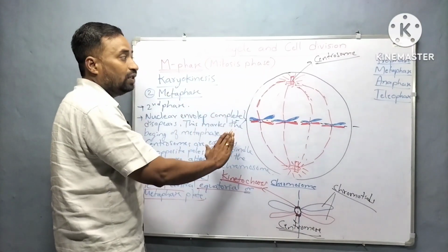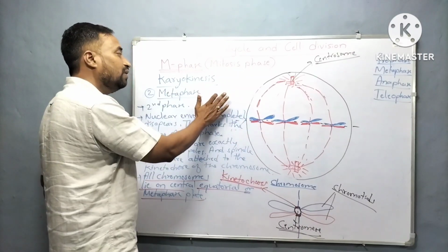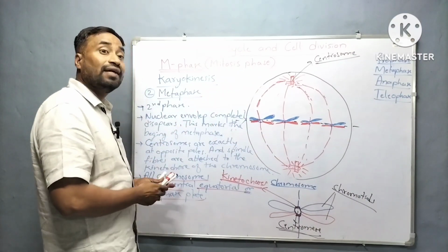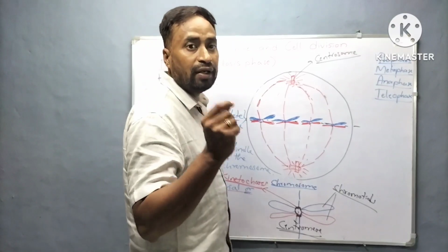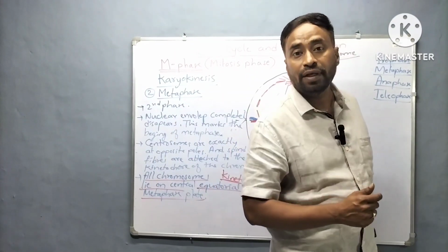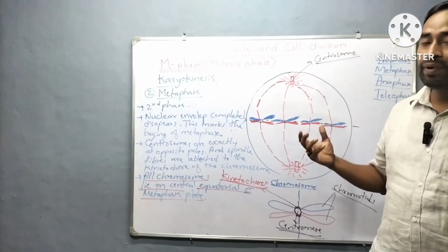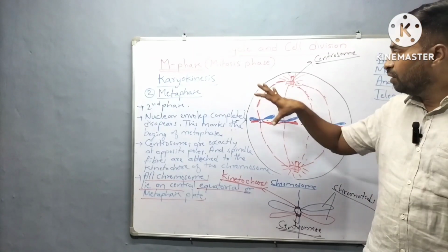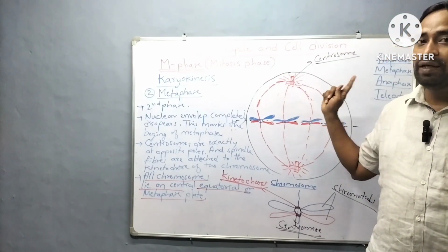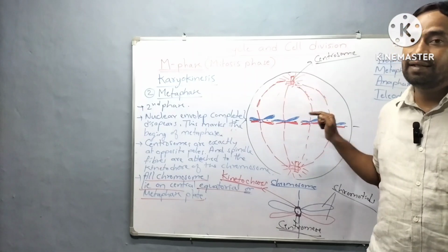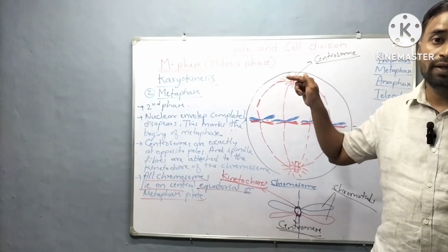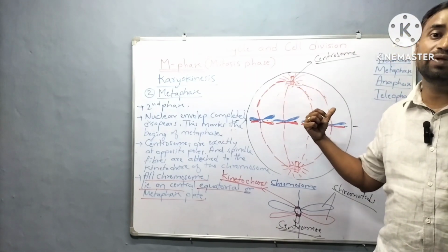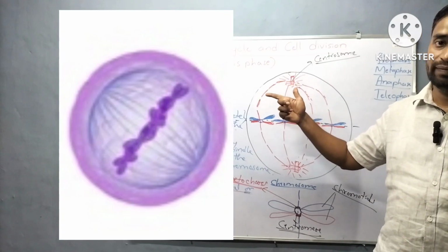How the cell looks in this phase, we can study with the help of the onion root tip experiment, where we can see all the phases. I will show some original images of cell division here.